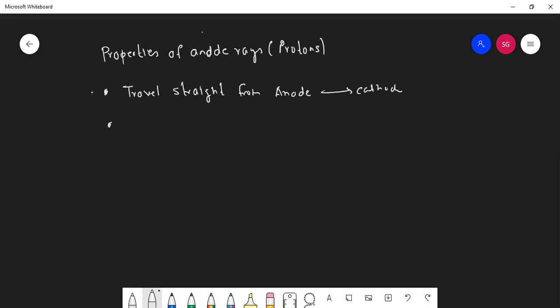If it is moving towards cathode, cathode is negative. So can I say they are positively charged particles? Yes, sir. Because they are moving towards cathode, that's why they are positively charged.